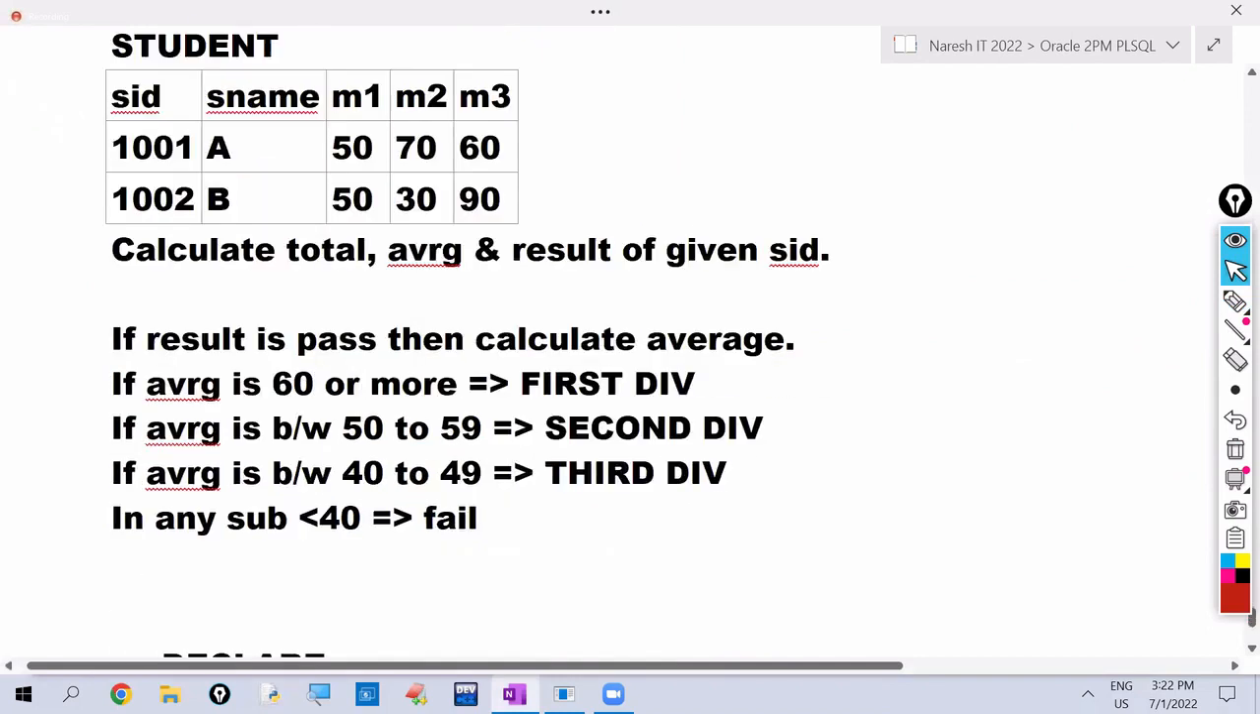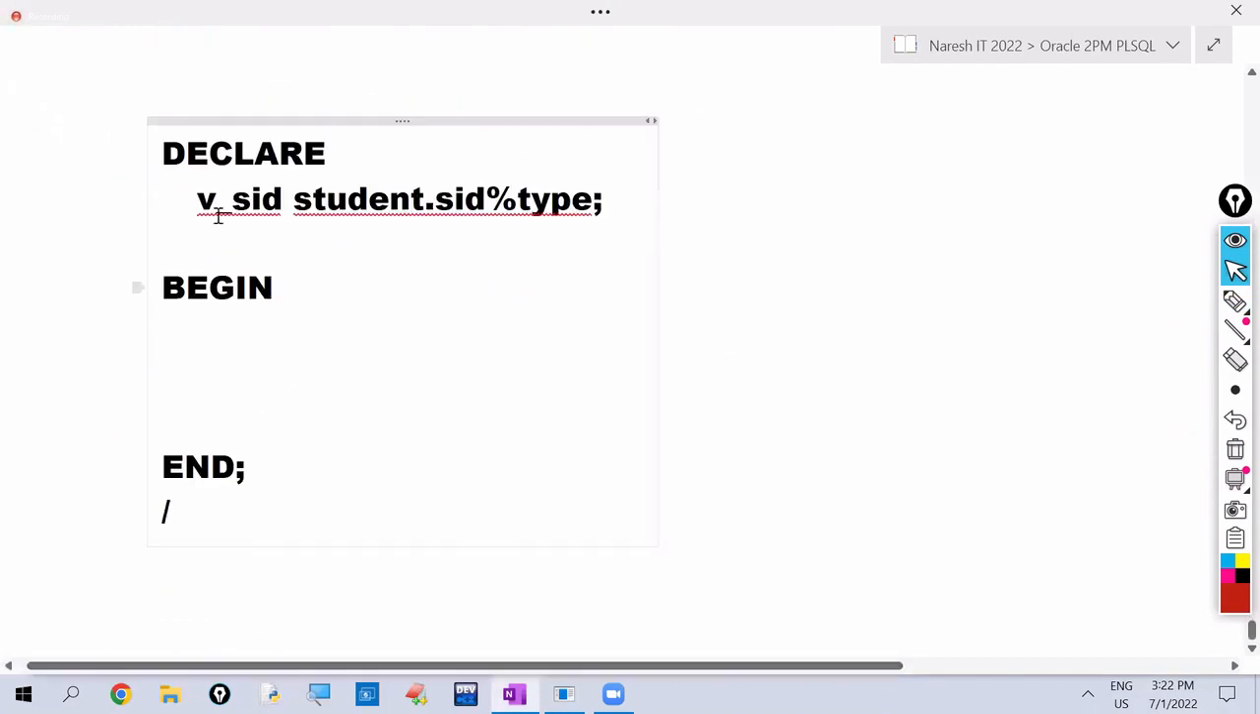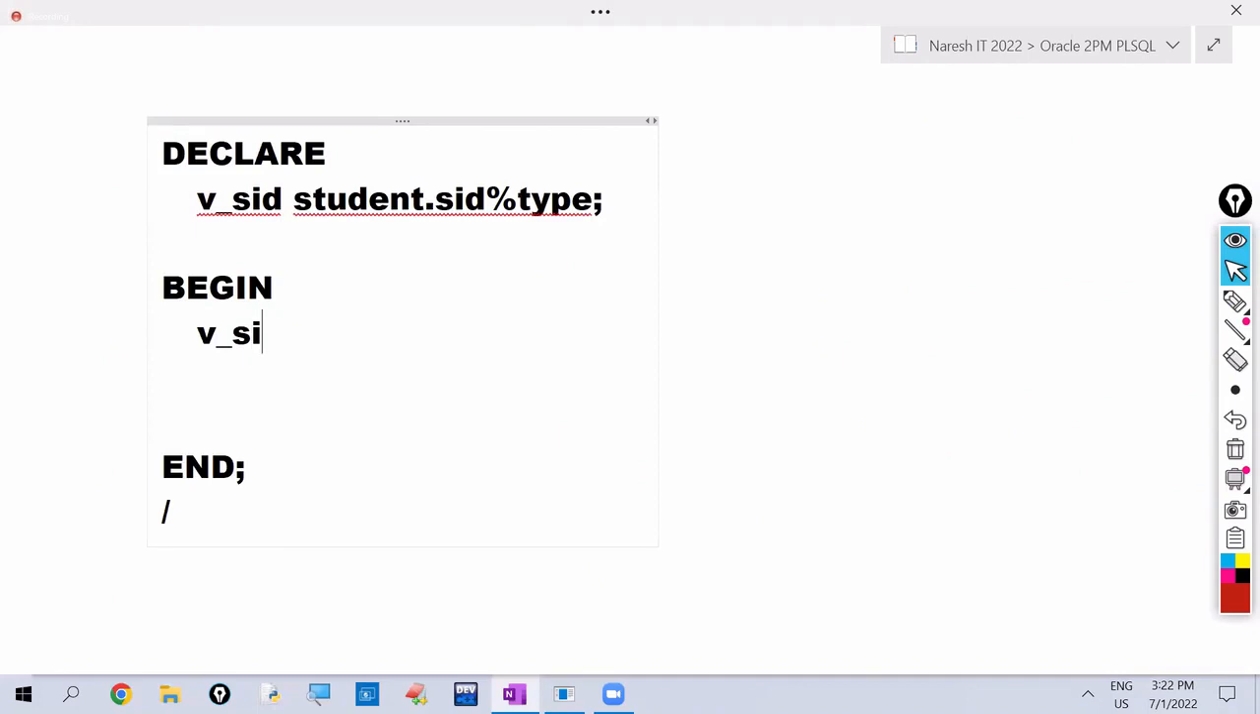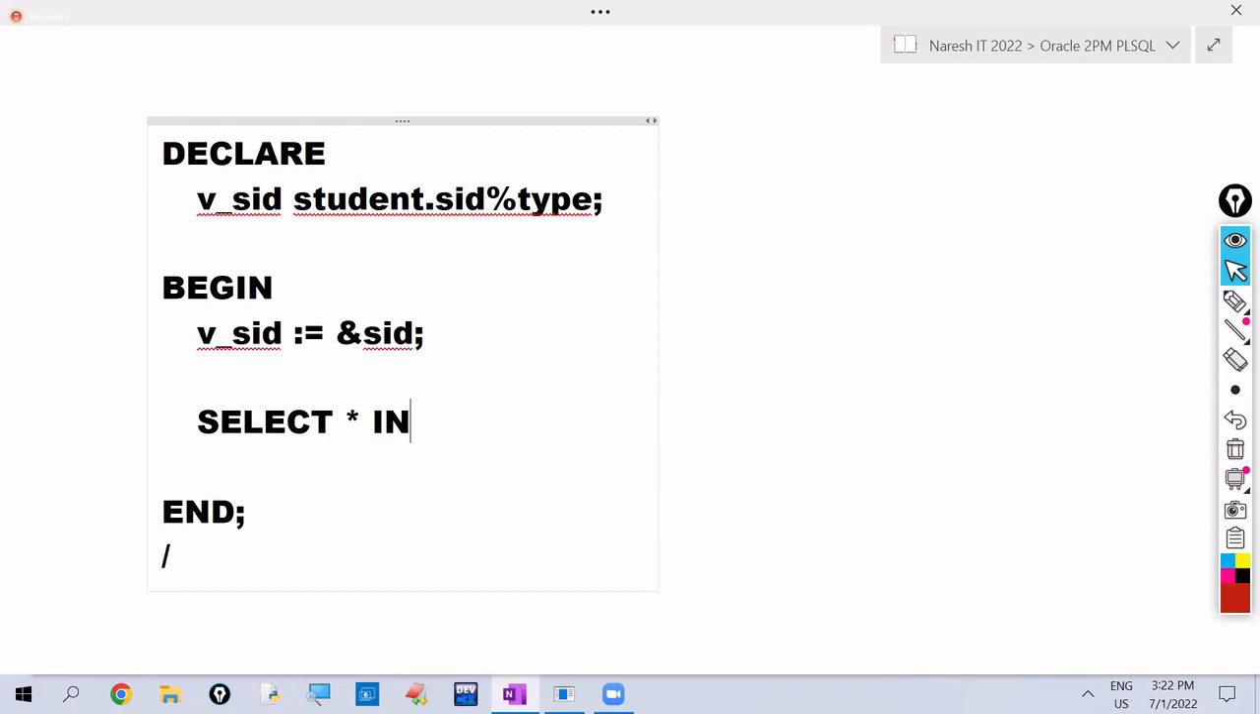So observe here. Here we are declaring student ID variable. That student ID we want to read. So v underscore SID colon equals to ampersand SID. So it will ask student ID. Okay, that student's record we want to retrieve. All columns data we want. So what are we writing? Select star into R. R is which type of variable now? Row type. Which table's row do we want to hold? Student. So declare student percentage row type.